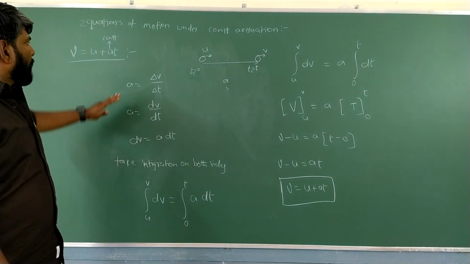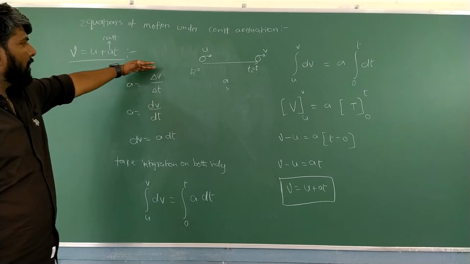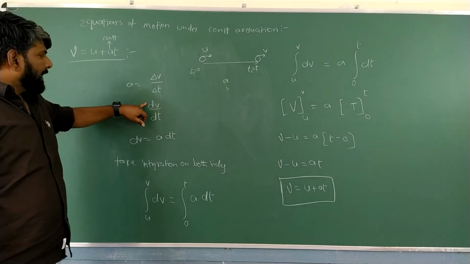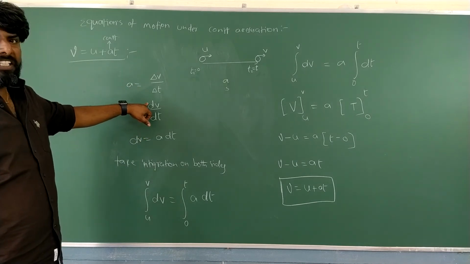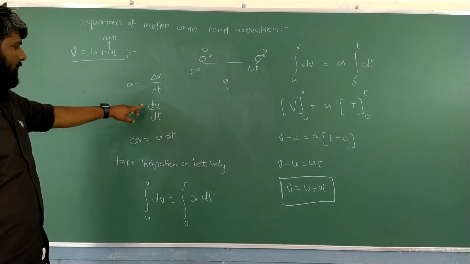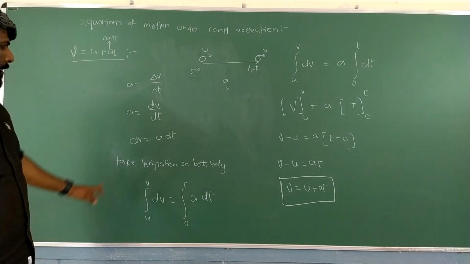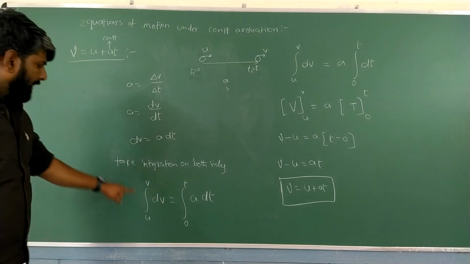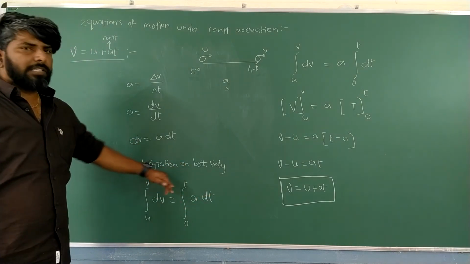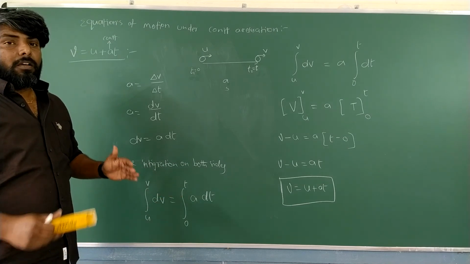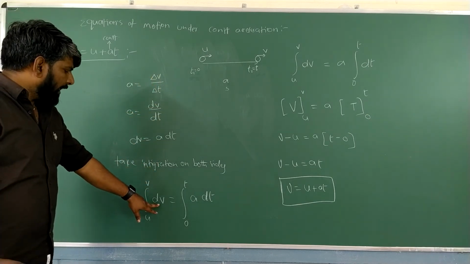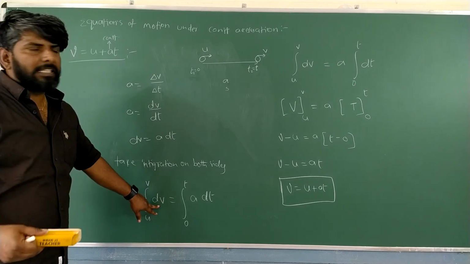Please observe once again. We know that acceleration is equal to change in velocity by change in time. So I am taking that as dv by dt: change in velocity dv, change in time dt. The same equation I write as dv equal to a into dt. I take integration on both sides, so integration of dv is equal to integration of a into dt. When taking integration on both sides, we need to mention the limits, from where to where we apply the integration.